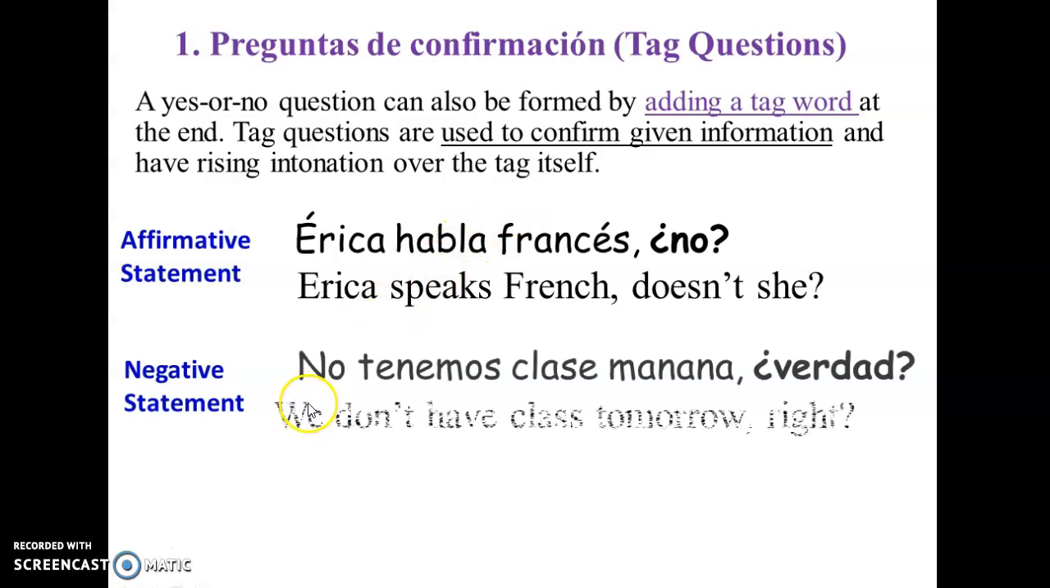There's also a negative statement, and we can also use a tag word. In this case, we're going to use right, verdad. No tenemos clase mañana, ¿verdad? So this is a negative statement. We don't have class tomorrow, right? And again, we know the information already. We're just confirming what we already know. And we can use tag words. No, ¿verdad? So this is one way to ask a question. They're called preguntas de confirmación.